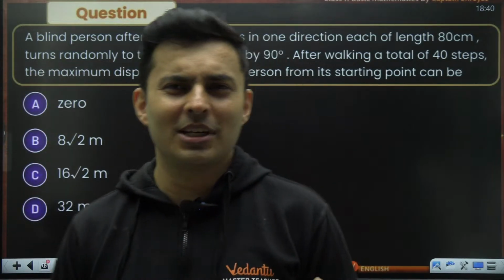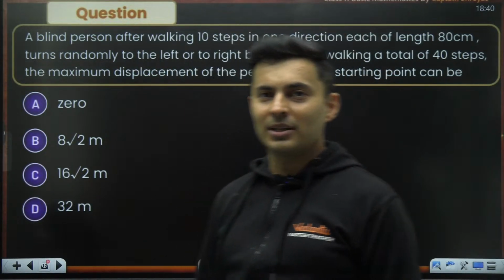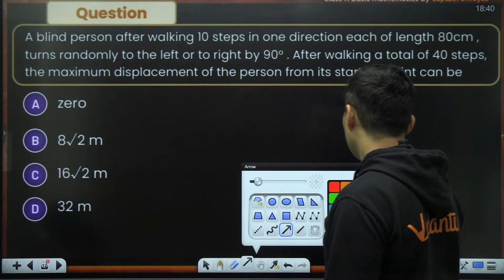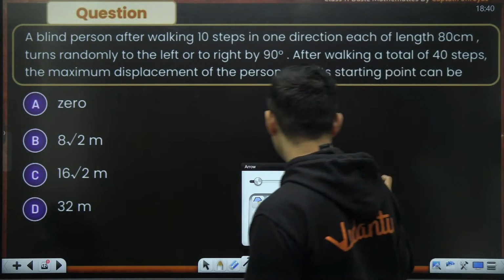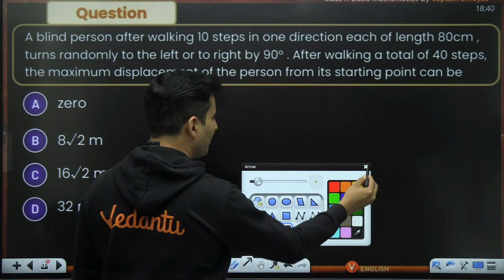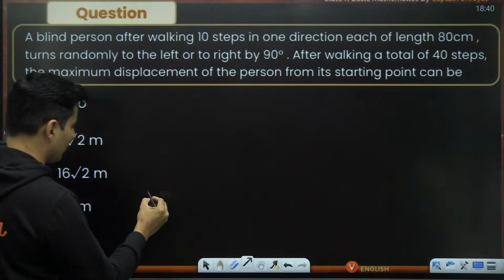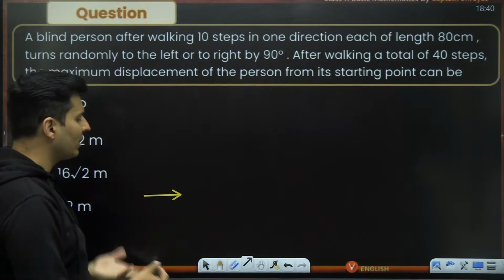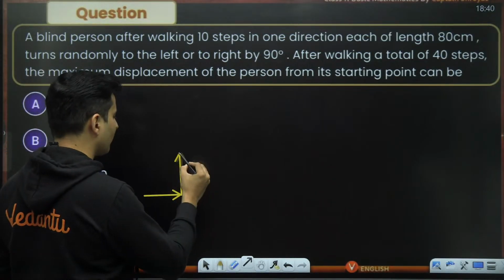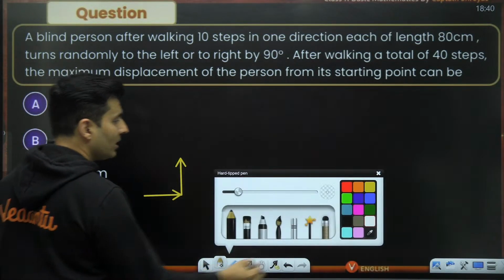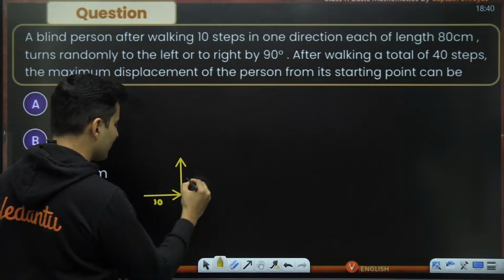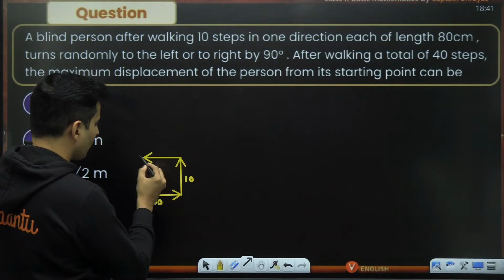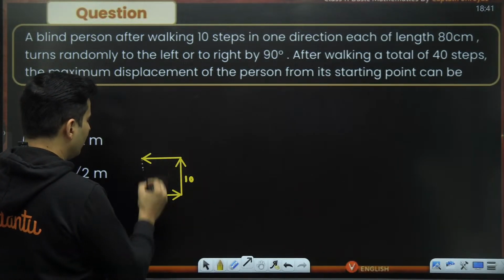This is a very tricky question. Even if you don't know vectors, still you can do it. What's the maximum possibility that he can be far away from the original point, the maximum displacement that the person can have. So imagine the person is walking 10 steps in one direction. Maybe he's walking 10 steps like this. Randomly, he can turn towards the left or the right. Let's say he turns towards the left by 90 degrees after 10 steps. So each one of them is 10 units. This is also 10 units. Now let's say he again turns towards the left, again turns randomly towards the left.